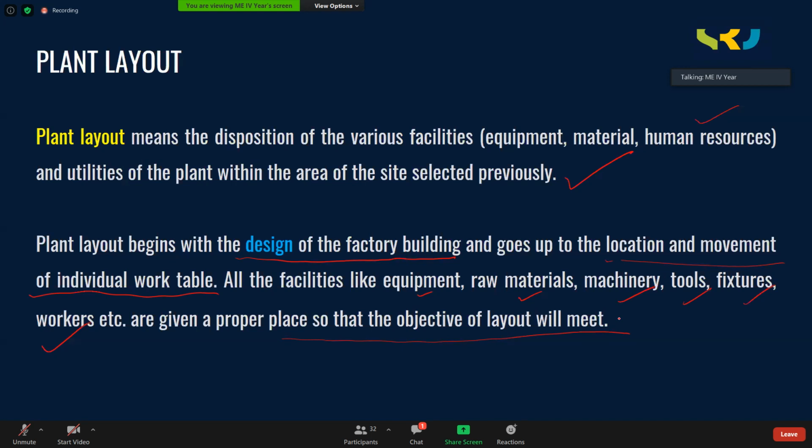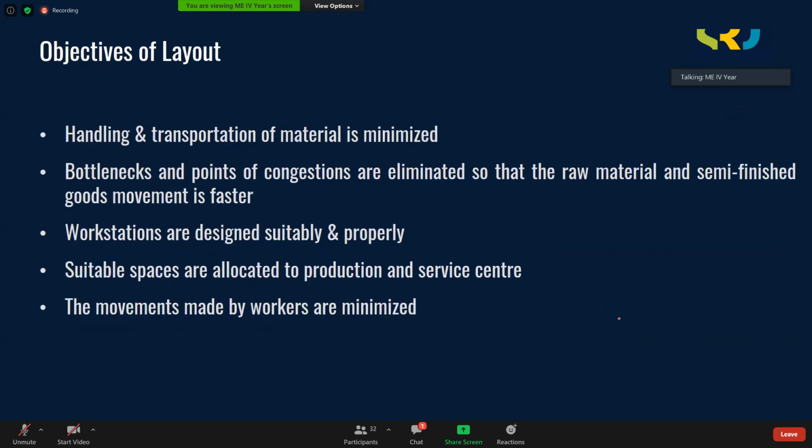Now we will discuss in detail various objectives of any plant layout. Let me list out a few objectives. Handling and transportation of the material is minimized. I hope everybody agrees with that. In any plant, you should minimize material handling. That means you should not carry the material from one location to another location very frequently.